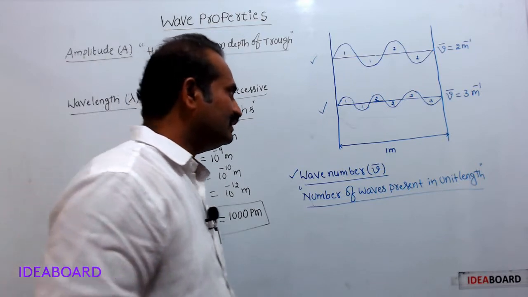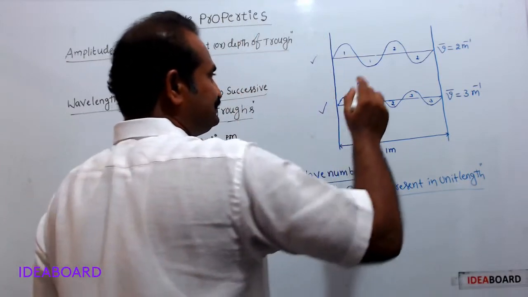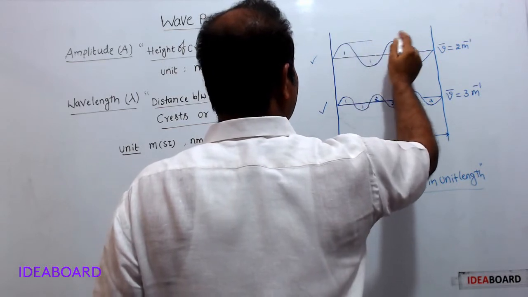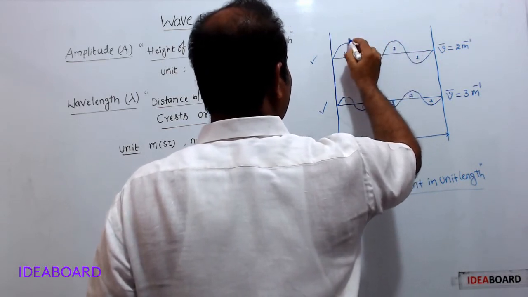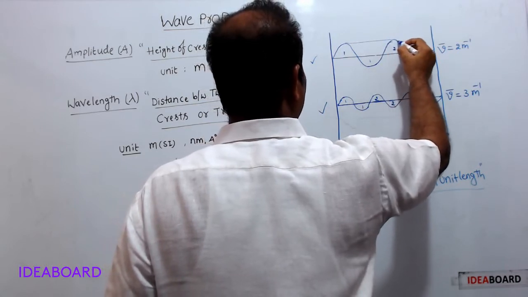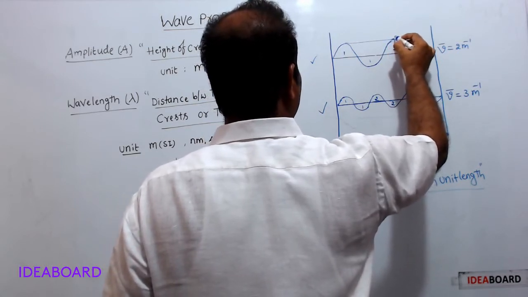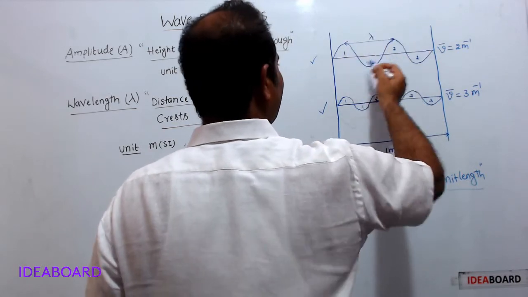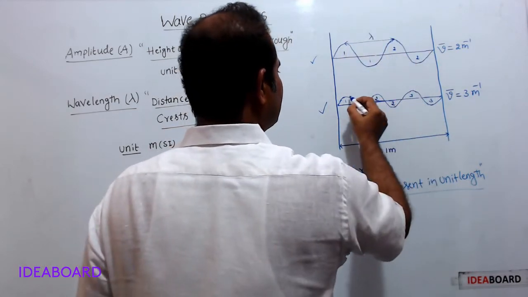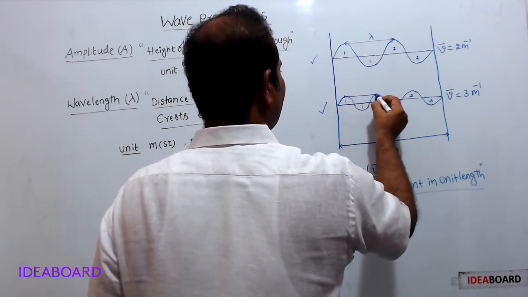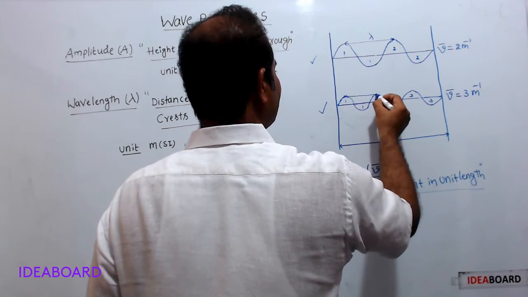Here, see, this is the wavelength for this wave. For this second wave, the wavelength is this.